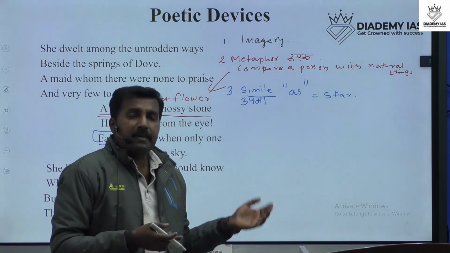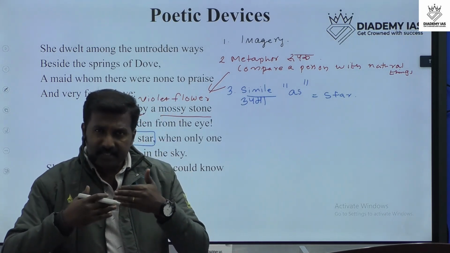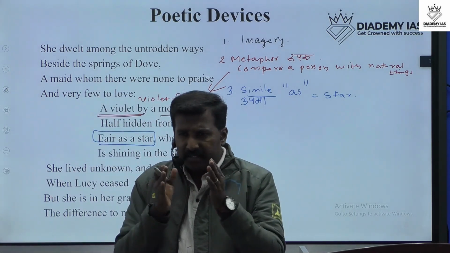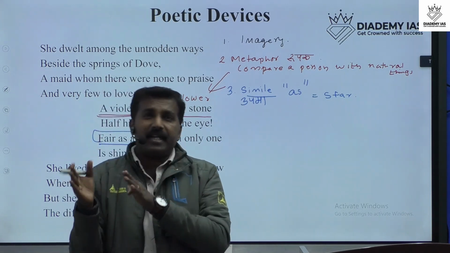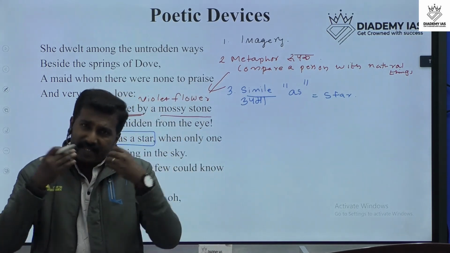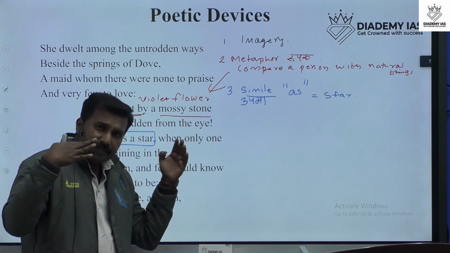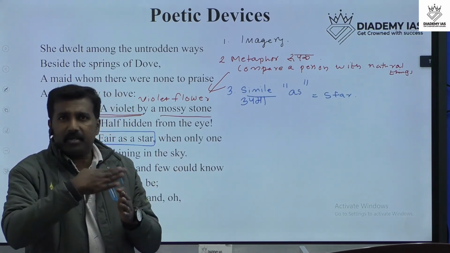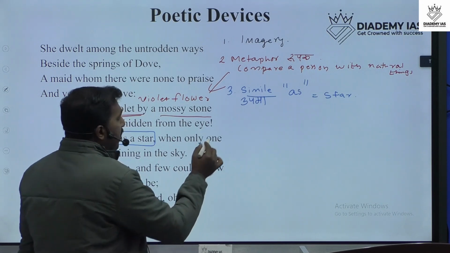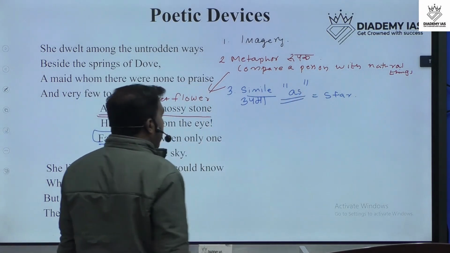In a metaphor, it is not specifically said, but it is directly connected. The word "as" is normally used in this comparison.